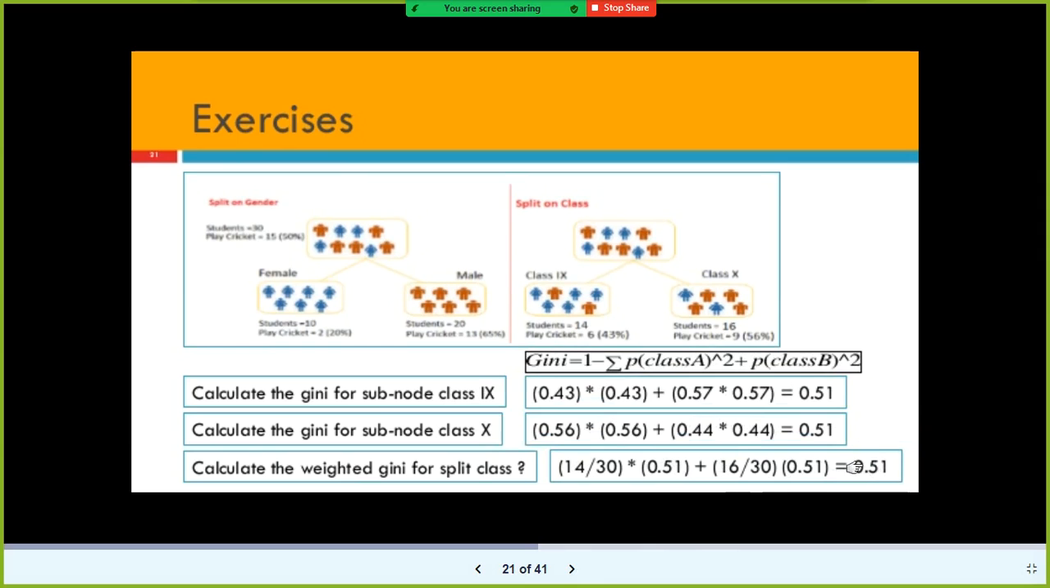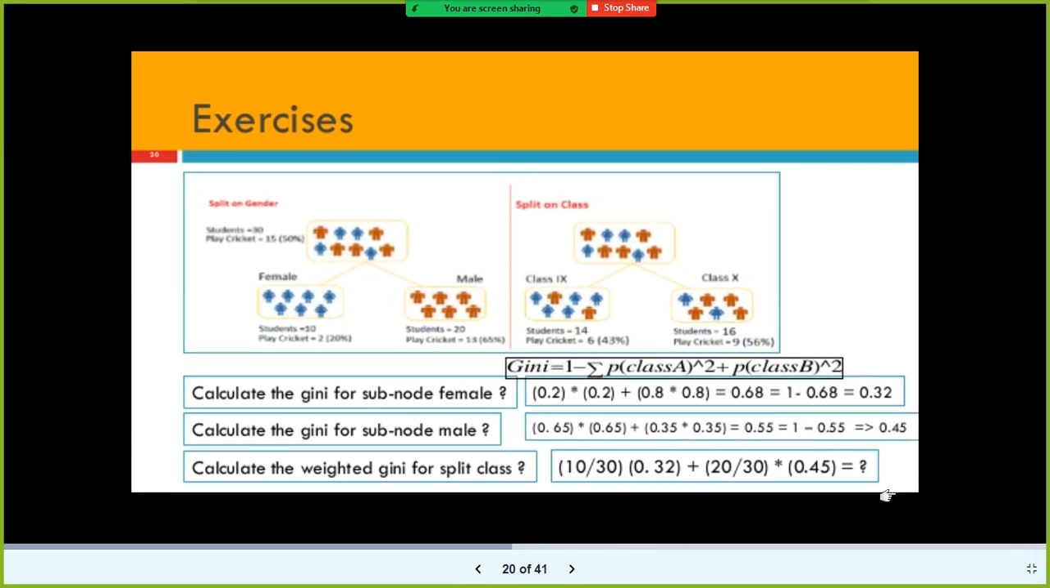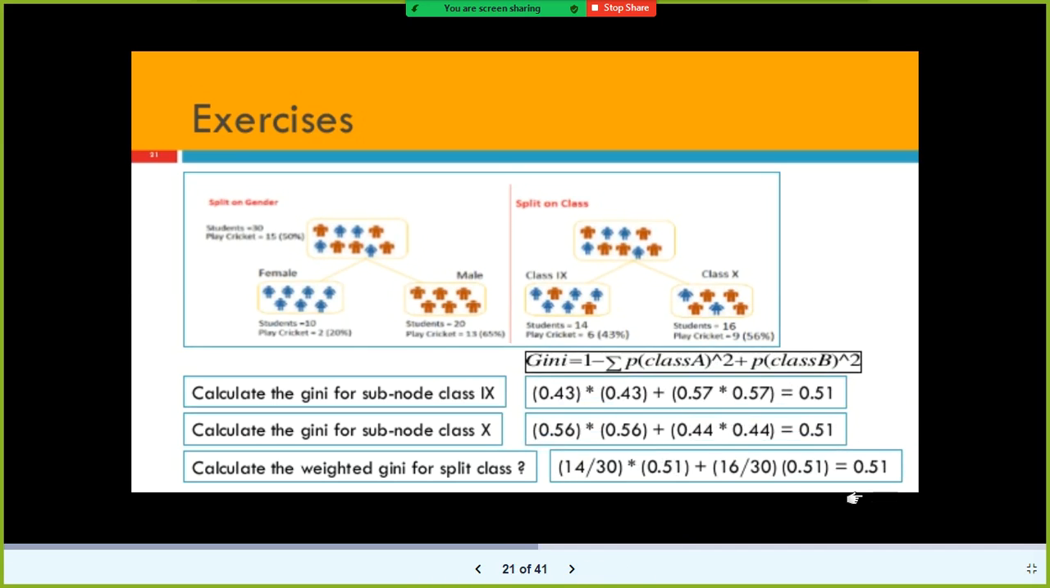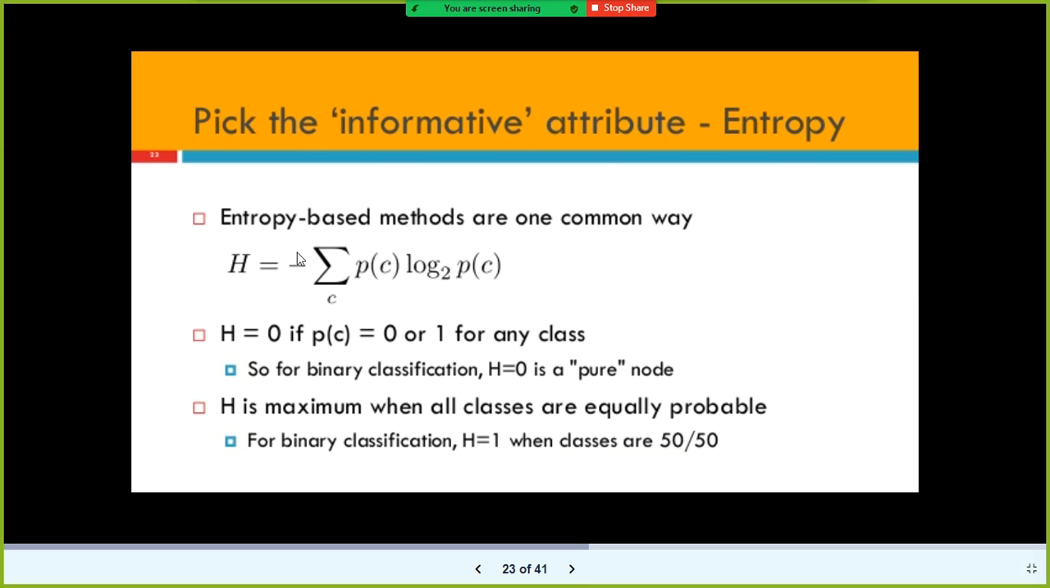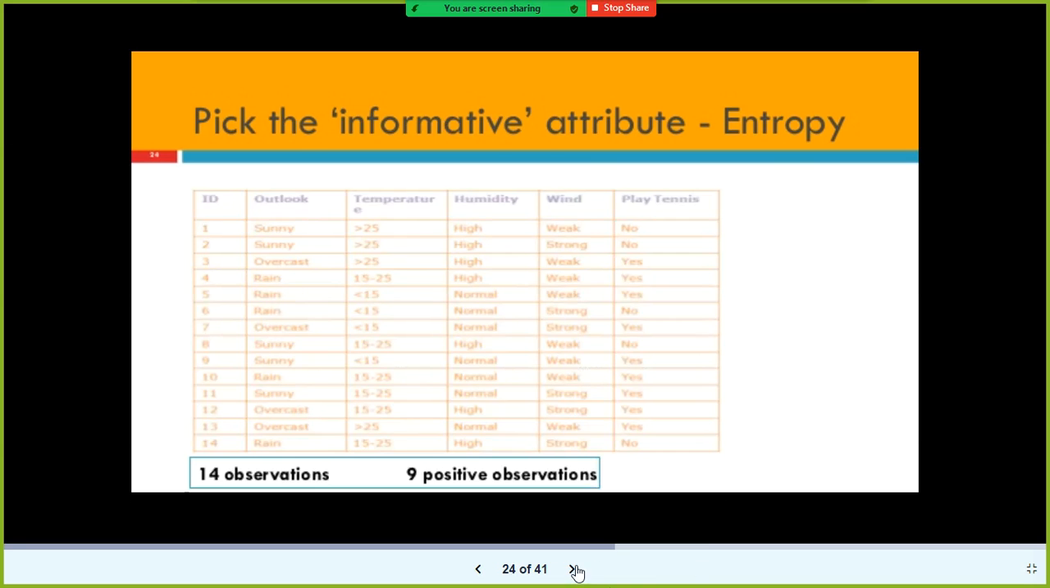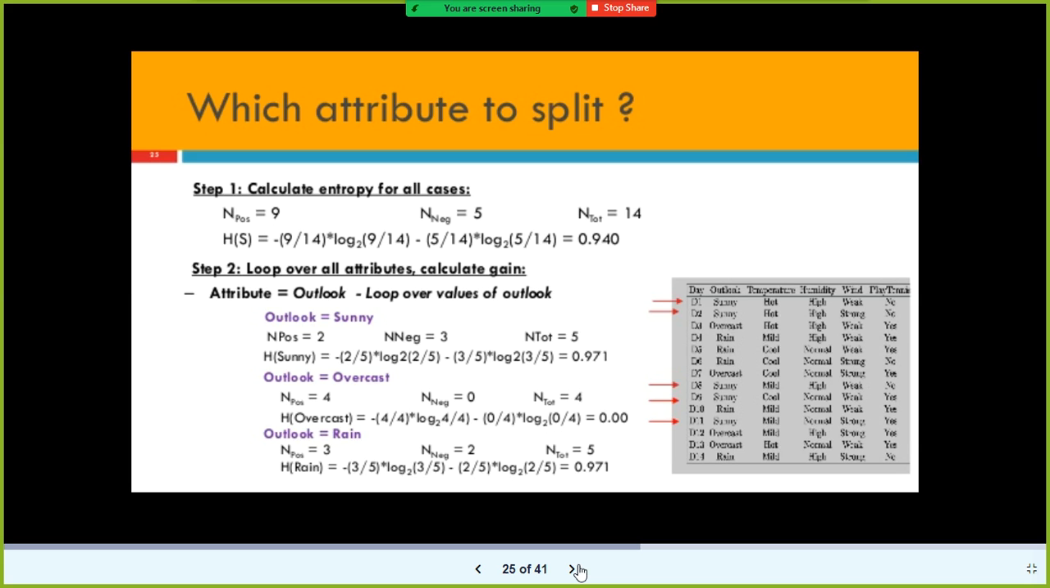Of these two, which one is bigger? 0.51. Or let's say if this is 0.56 and if this is 0.51, then the gender node will undergo the split first and then the class node will undergo the split next. But anyhow, don't worry, in entropy you will understand very clearly. This is the formula for entropy. I don't want to start with the formula, directly we'll jump into the example.